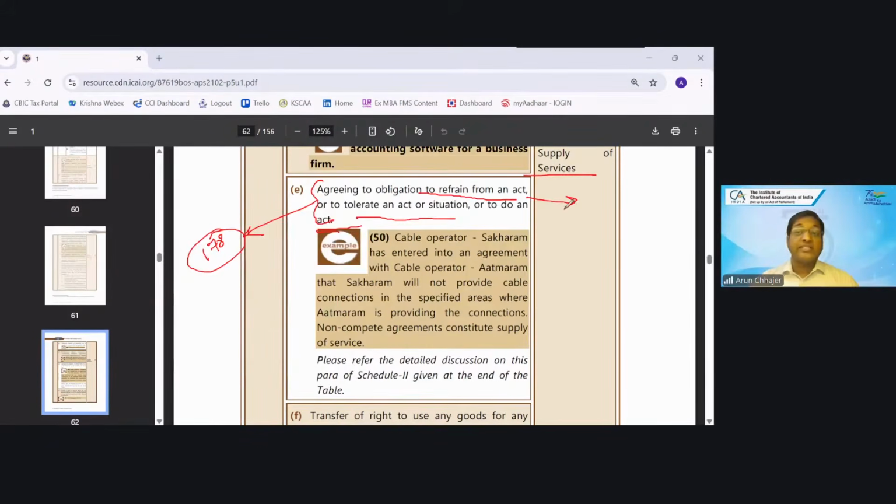But in which situation will the transaction not be considered as supply of service, or not fall in this agreeing to the obligation? Like I read one circular, no claim bonus. In Circular 178, you will read that if the employee is giving notice pay to the employer, will it be taxable? Again, the answer is no, it is not taxable. Likewise, various situations have been clarified, must read because it is very important for the exam.